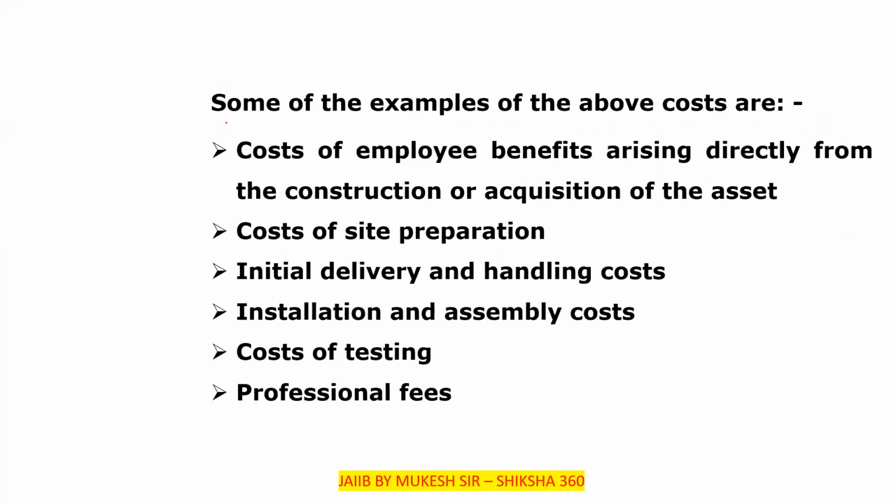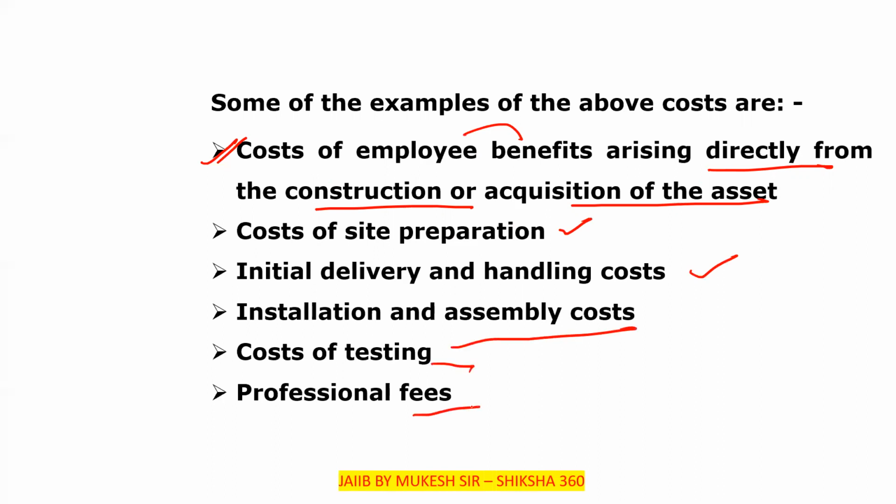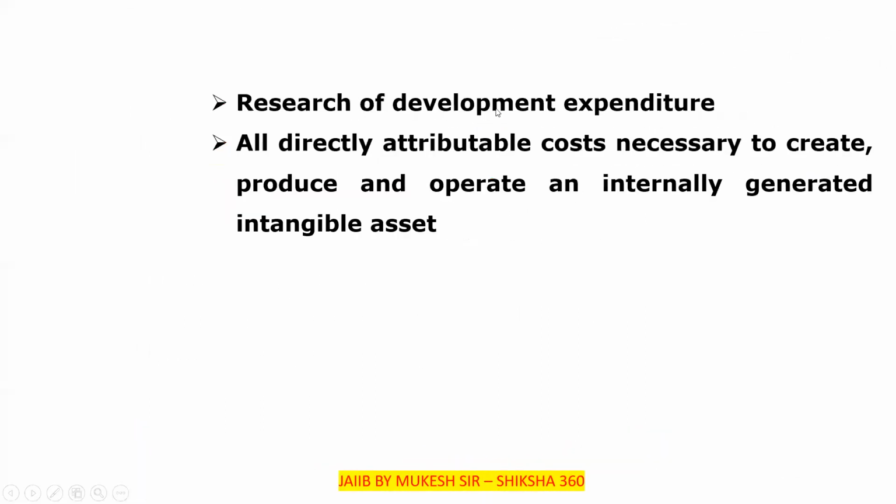First one: cost of employee benefits arising directly from the construction or acquisition of the asset, cost of site preparation, initial delivery and handling cost, installation and assembly cost, cost of testing, professional fees, research and development expenditure.